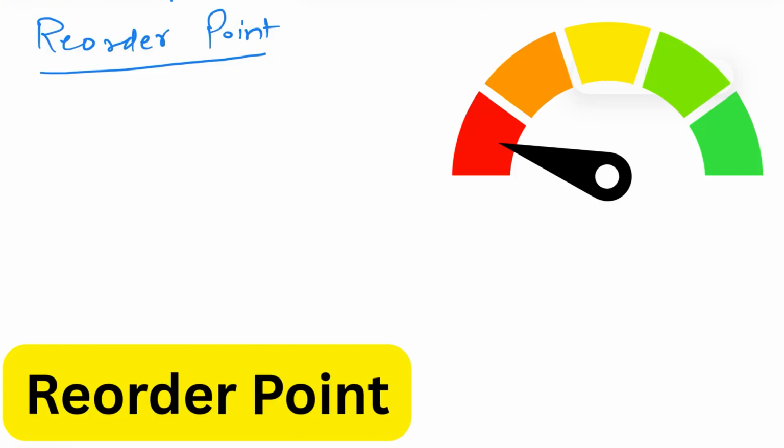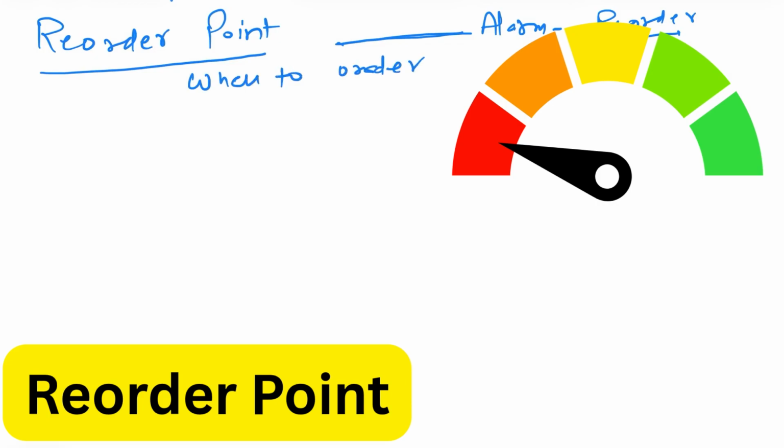I call reorder point the alarm of my inventory system. When my inventory reaches this particular level, it is an alarm for me to stock up, to reorder the quantity. It is the time to order new quantity. That is why this point is called reorder point. This is the point which exactly tells us when to order. Once I reach this point, it means this is the right time for me to order new quantity.